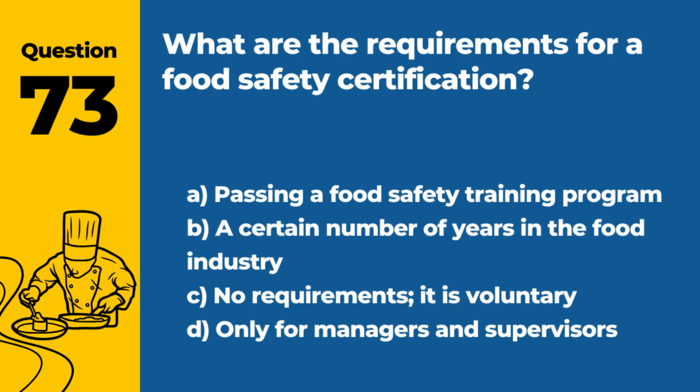Question 73. What are the requirements for a food safety certification? A. Passing a food safety training program. B. A certain number of years in the food industry. C. No requirements. It is voluntary. D. Only for managers and supervisors. Answer. A. Passing a food safety training program. Certification typically requires completing and passing an accredited course.